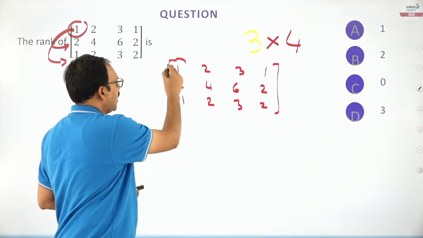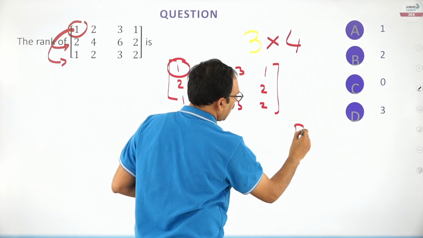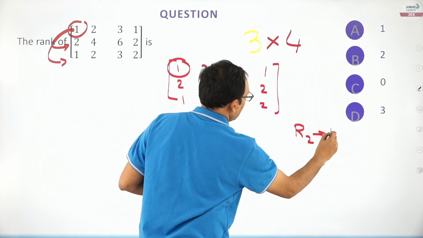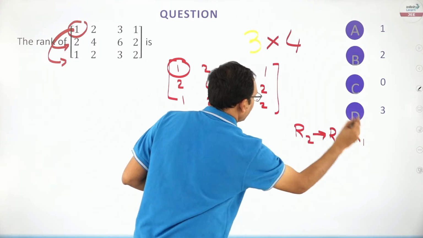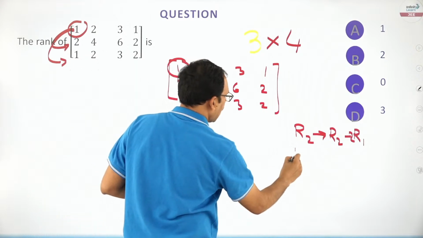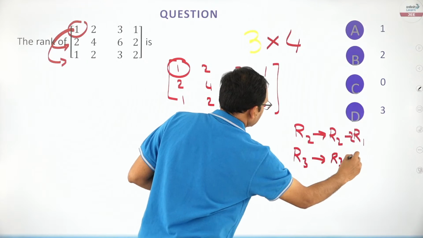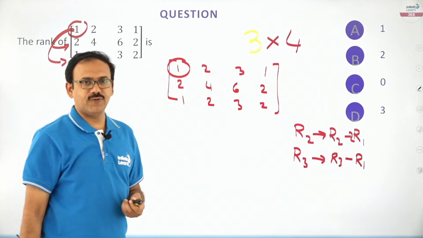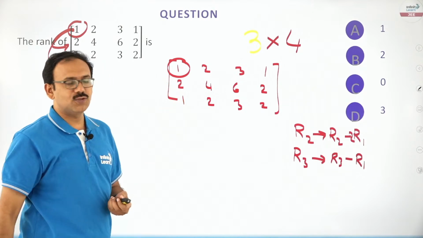This is the matrix given, right? Now, you take this particular element. What I am going to do is change R2 as R2 minus 2 times R1, so that this element will become 0. I change R3 as R3 minus R1. That's what I am going to do, friends. With the help of this element, I am going to make these two 0.